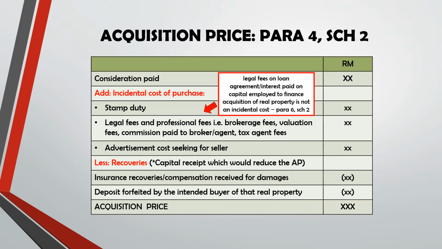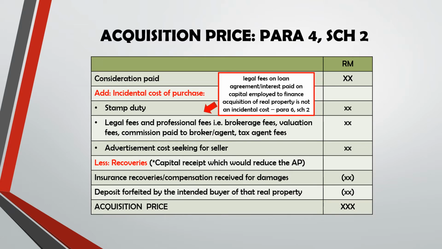So when they buy the property, what will be the amount paid to the seller? That is known as consideration paid. Then you plus incidental cost of purchase, which is somehow the opposite of incidental cost of disposal just now. So it can be stamp duty, legal fees and professional fees such as brokerage fees, valuation, but again you must differentiate whether this cost is related to purchase or disposal. Advertisement cost seeking for seller.